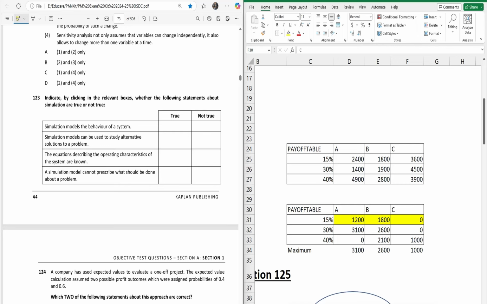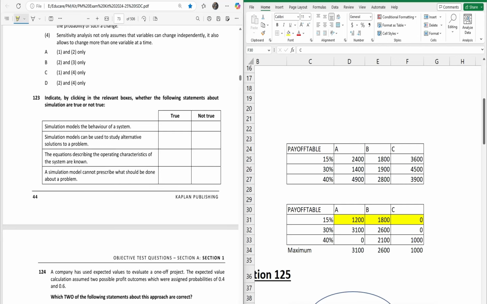It shows how a system works, like any project or machines. It helps us to see how it behaves in different situations, different conditions. So yes, it's the behavior of the system. True. Now, the second one is: simulation model can be used to study alternative solutions to the problem. Again, it's true because it helps us to test different ideas, different strategies to solve a problem, then compare which one is the best. Right. So yes, this is correct again.